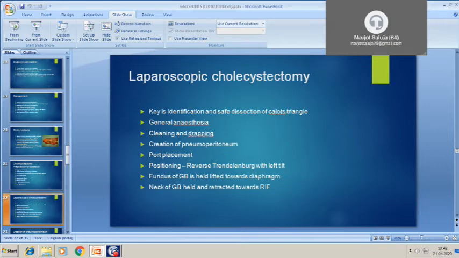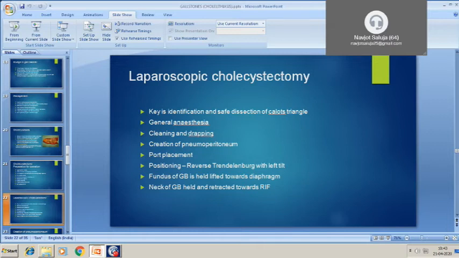So laparoscopic cholecystectomy, the most important part of the laparoscopic cholecystectomy is identification of the Callot triangle. Last time we discussed the Callot triangle. It is formed by the cystic duct, hepatic duct, and the inferior border of the liver. So Callot triangle dissection is very important to avoid any injury to the bile duct.